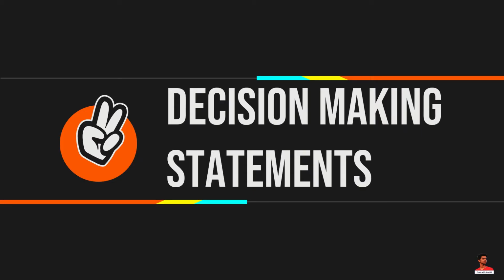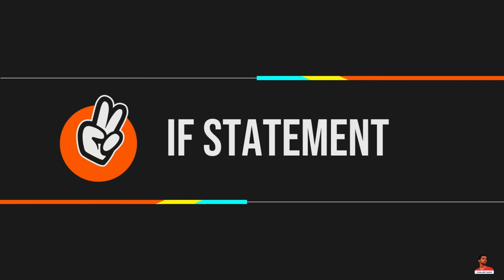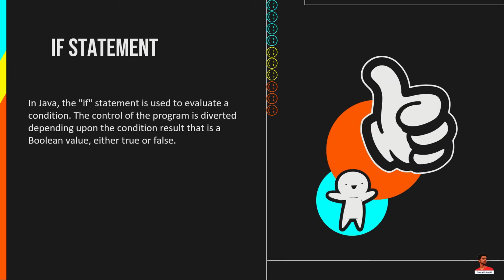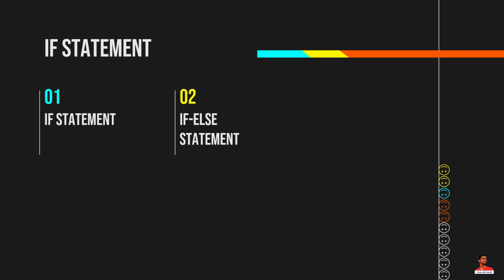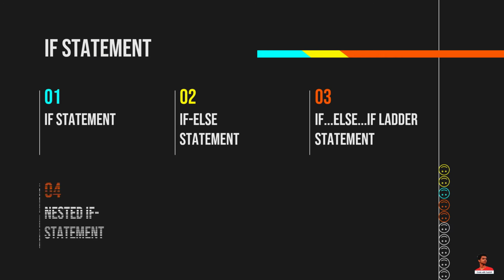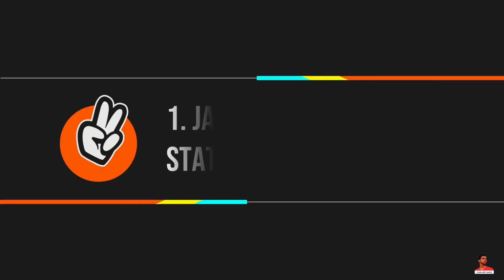Decision-making statements evaluate the Boolean expression and control the program flow depending upon the condition result. There are two types of decision-making statements in Java: if statement and switch statement. In Java, the if statement is used to evaluate a condition. The control of the program is diverted depending upon the condition result, that is a Boolean value, either true or false. In Java, there are four types of if statements: if statement, if else statement, if else if ladder statement, nested if statement. Let's understand the if statements one by one.